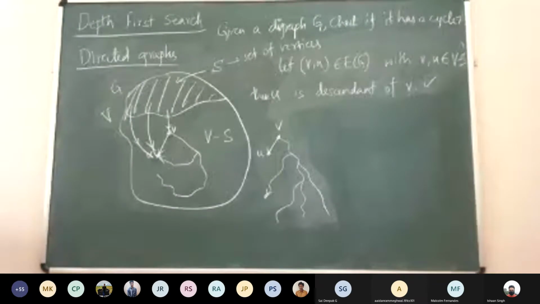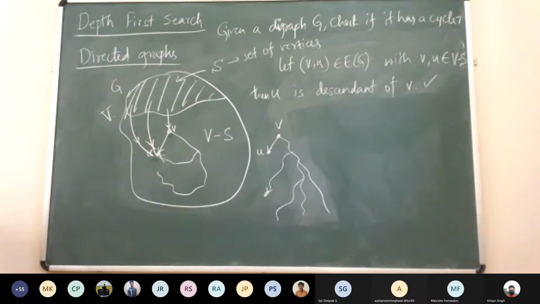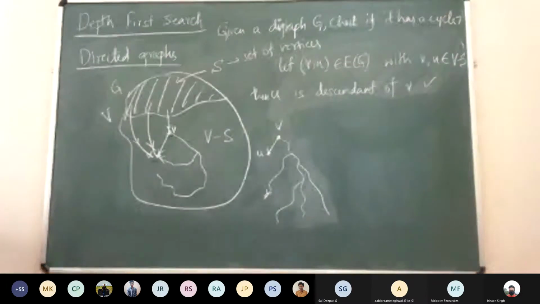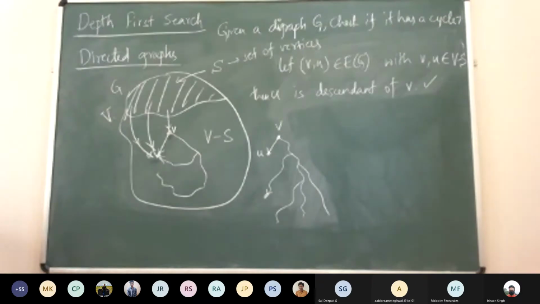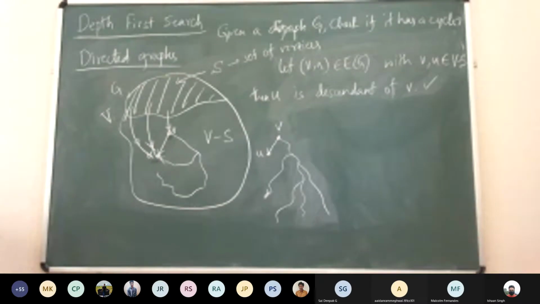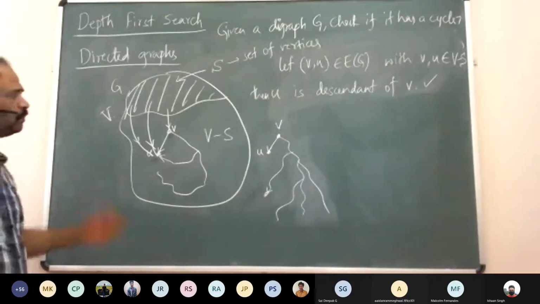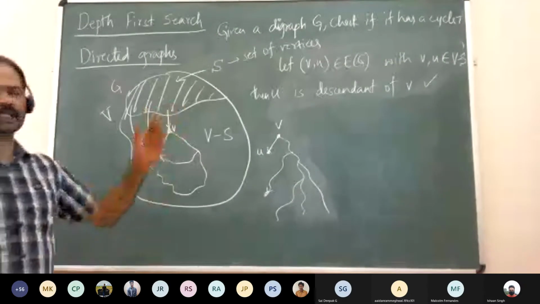The problem was, in the undirected case it was easier to say when a particular vertex will be a descendant of another. Here also we want to capture something like that. So yesterday by the end of the class what we said was that suppose there is an edge from V to U. Then if V was discovered before U, then U will be a descendant of V.